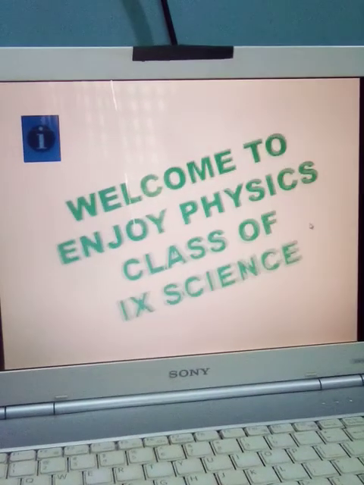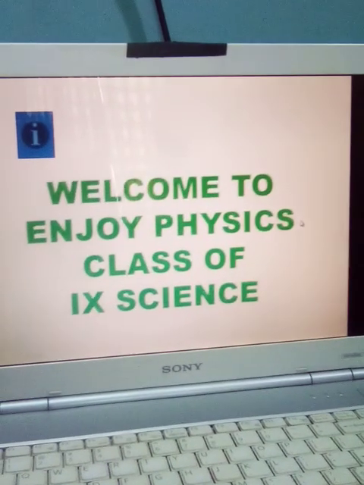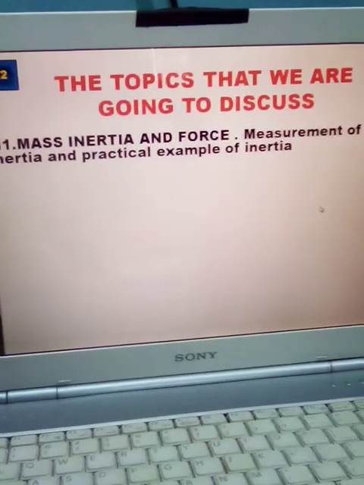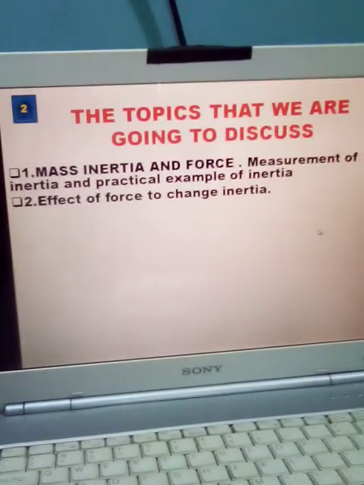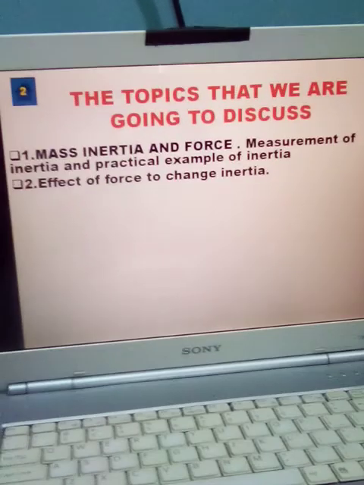So we are going to enjoy some lessons of physics of class 9. You see, we already discussed mass and inertia and force, and I also described the effect of force to change inertia.